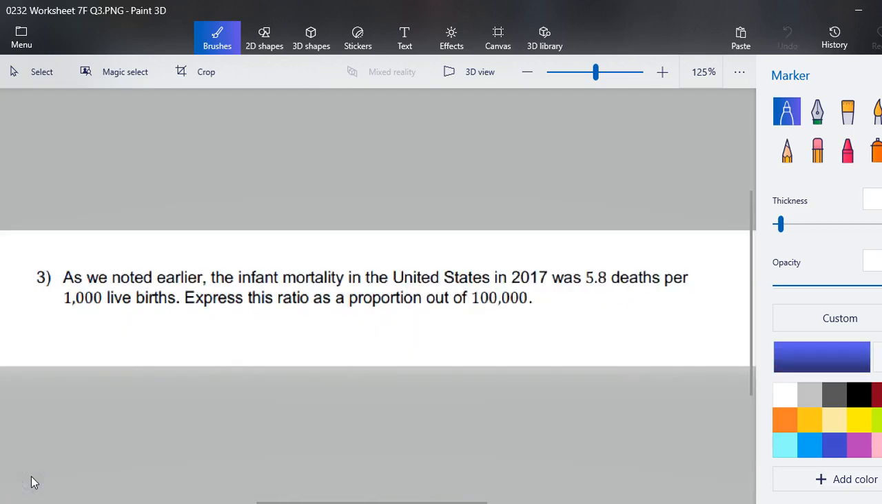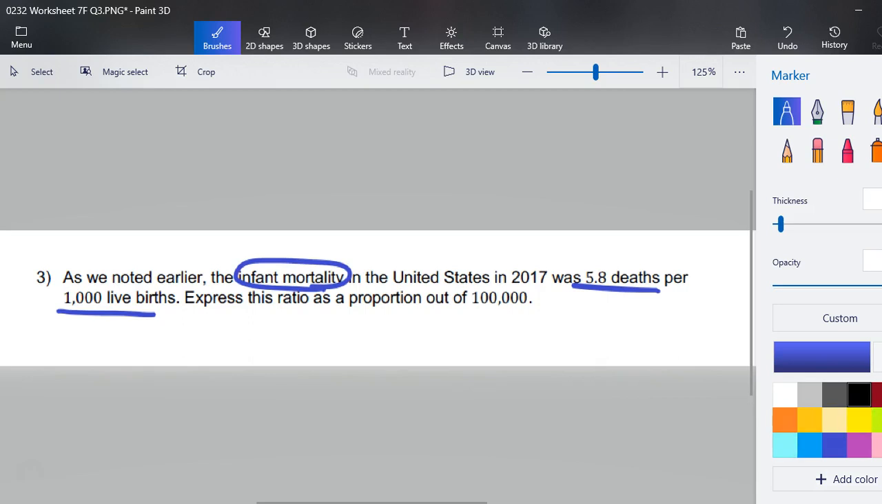Continuing on to question number 3. As we noted earlier, the infant mortality in the United States in 2017 was 5.8 deaths per 1,000 live births. And I understand that the data that we talk about can be very sensitive, and we are using the data to do mathematics because it's real life. So insensitivity is not intentional, it's not at all desired, I'm just trying to talk about real numbers.